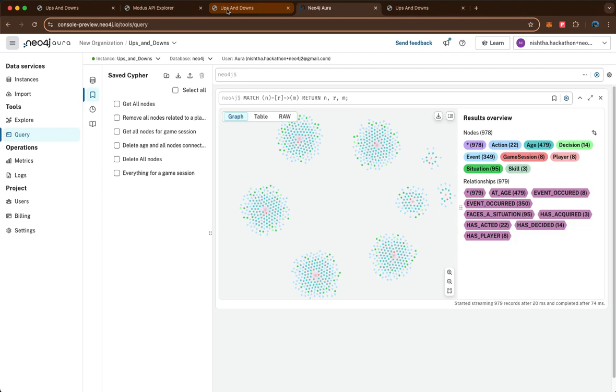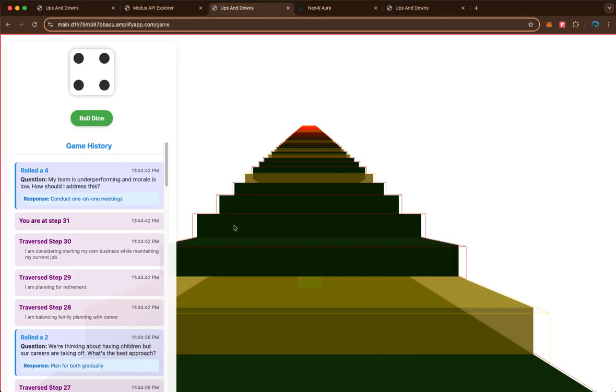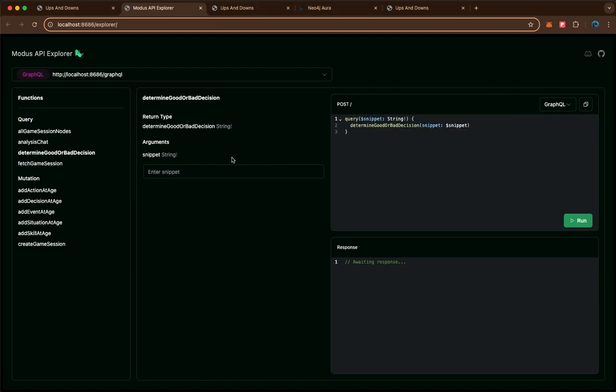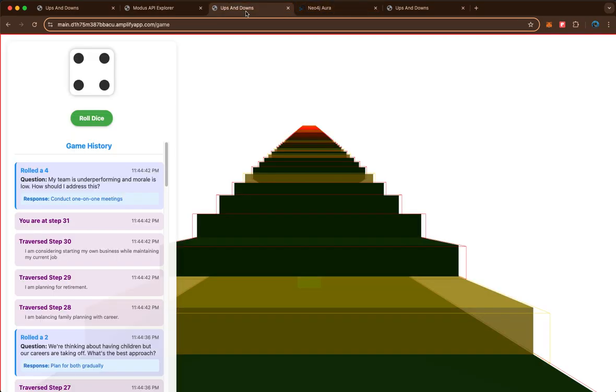Now let's look at a little bit of the Snakes and Ladders part. As you can see, there are some stairs that are in golden color. These are the snakes and ladders. So if you land on any of these golden steps, then you are asked a question where the LLM, which we have in Modus, which is determine good or bad decision, gets the entire history.